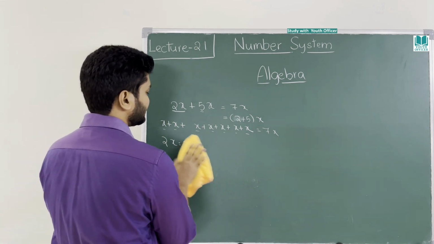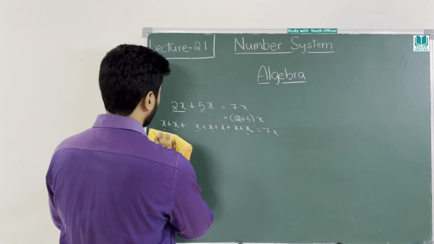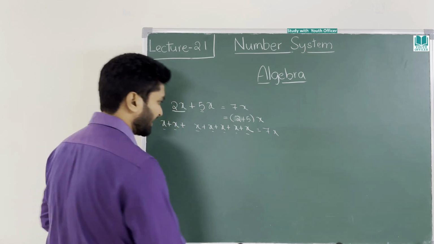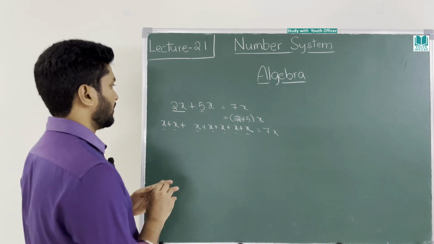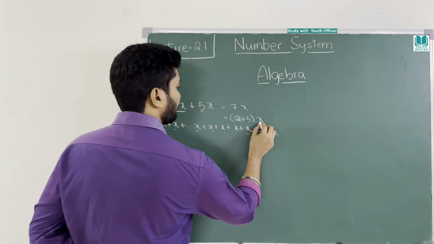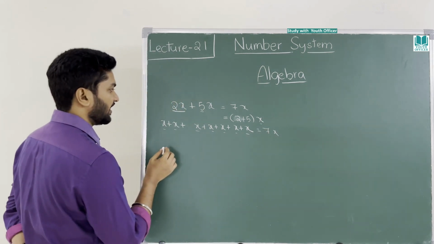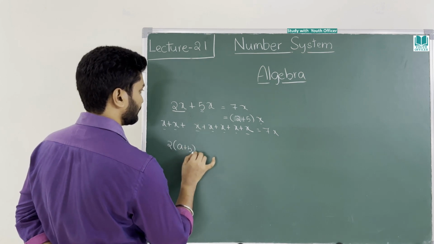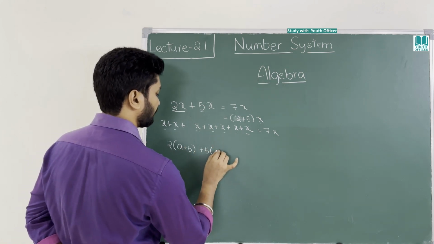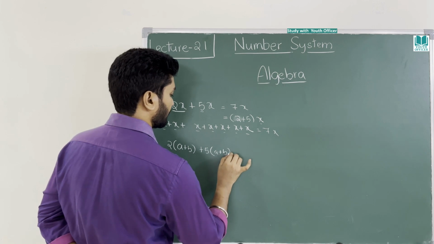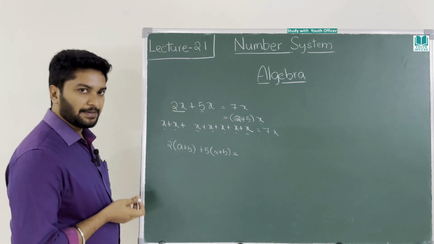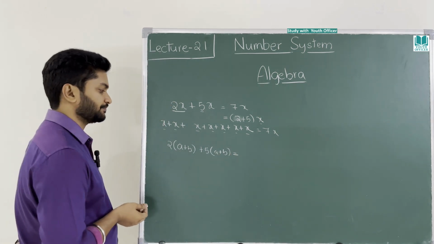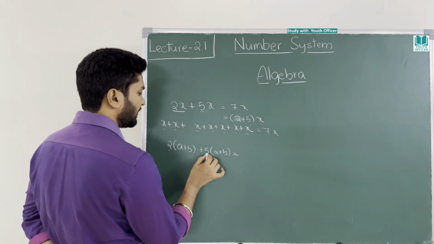Now I will take this step further, a little more. Let us complicate it some more. Instead of x, what if I take a plus b? Result will be same. What is same? 2 plus 5.